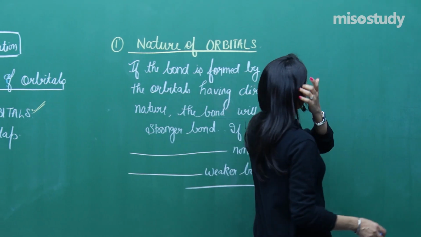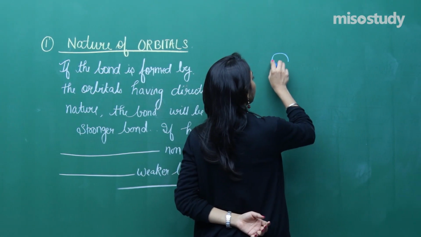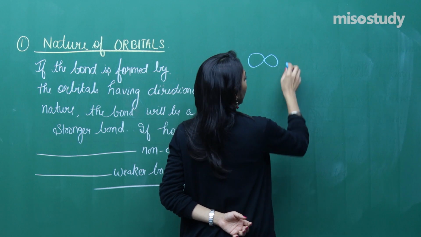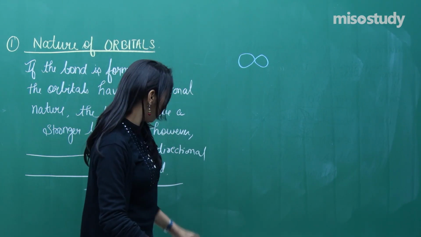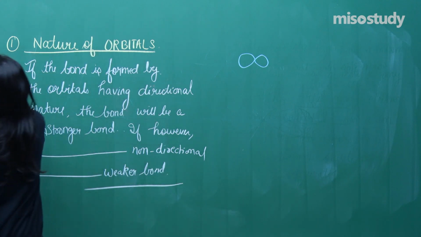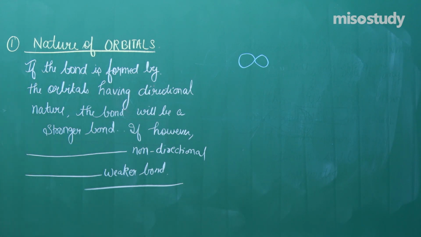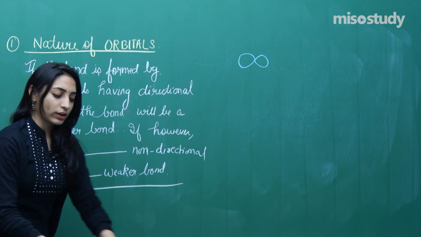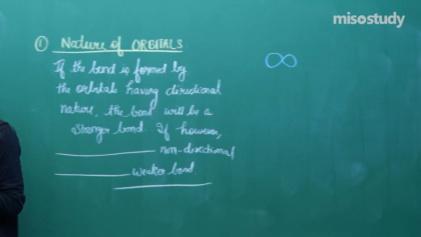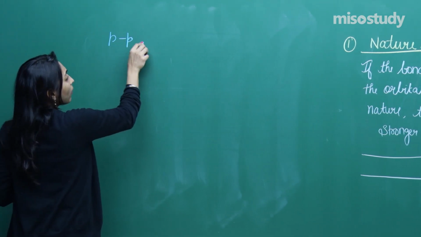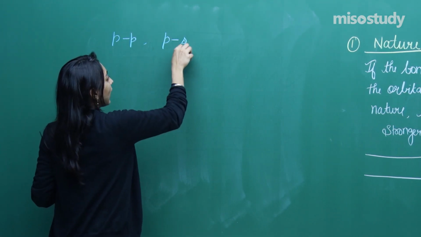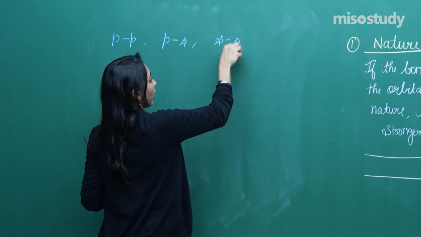Let us say I want to form a bond between two p orbitals. Let us say I am taking only s and p orbitals into consideration, and first I will be talking about pp overlap, then ps overlap, then ss overlap.